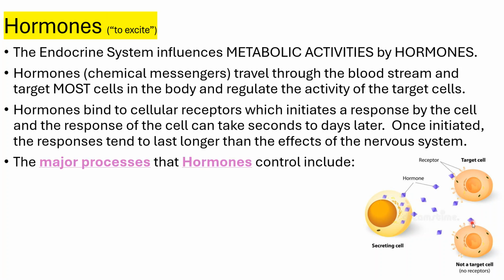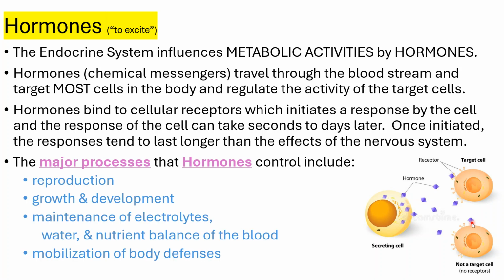The major processes that hormones control are, now this isn't an all inclusive list here, so it does this and more, but reproduction is a huge one. Growth and development, maintenance of electrolytes. Remember, those are going to be charged particles. Electrolytes, we're talking about things like sodium and potassium. It also maintains water and the nutrients such as carbohydrates, proteins, fats in the blood. And then mobilization of body defenses. So this is going to be your immune system.